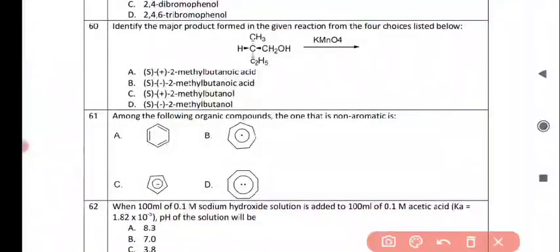The next question is identify the major product formed in the given reaction from the four choices listed below. And the correct answer is option A, that is S positive 2-methyl butanoic acid. Next question is among the following organic compounds, the one that is non-aromatic is, and the correct answer is option D, this compound is non-aromatic. This is aromatic, and these first three options are aromatic. Fourth one is non-aromatic.